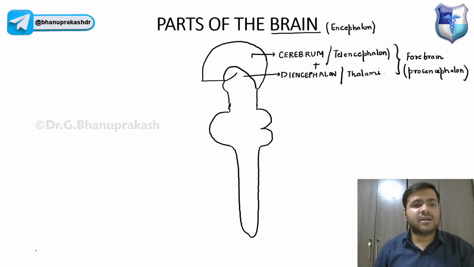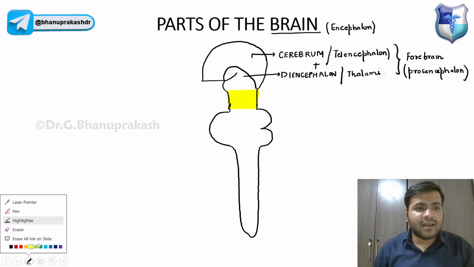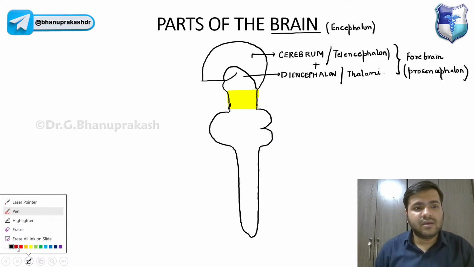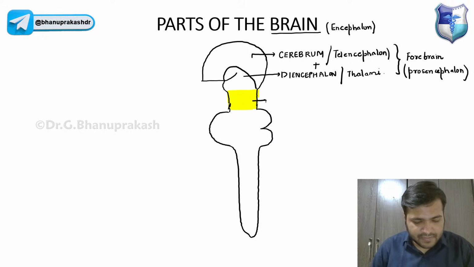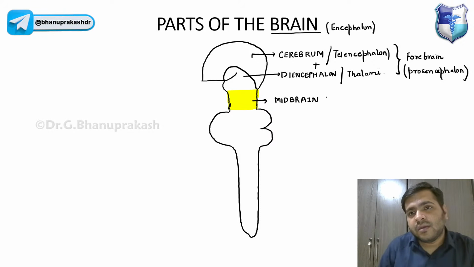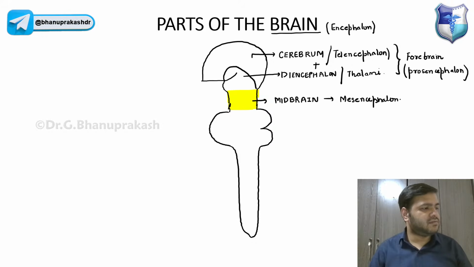Then the in-between part over here, which I'm highlighting, this part is called the midbrain. I will ask everyone to have color pencils with you because it will be helpful over here. This is called the midbrain, and midbrain is also called mesencephalon. Midbrain is also called the mesencephalon.